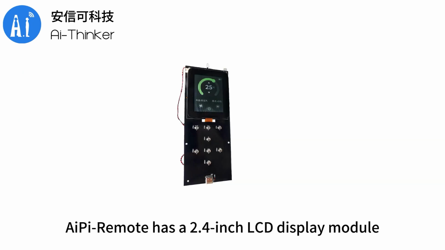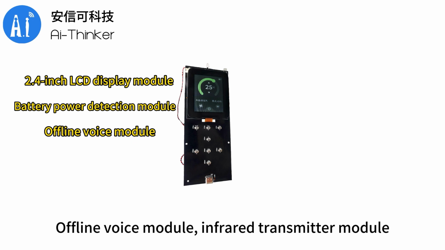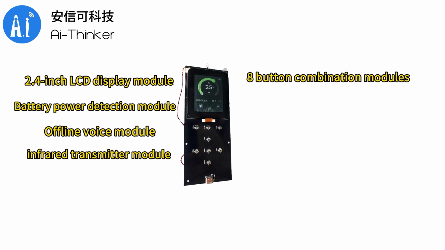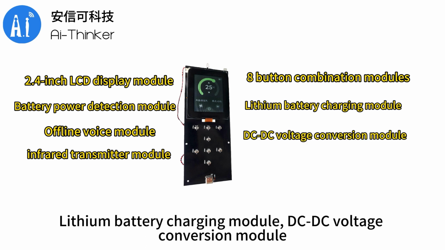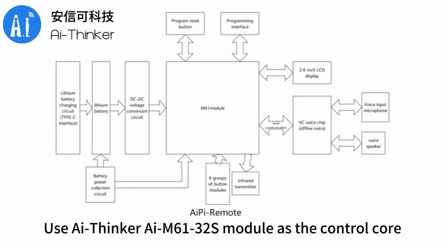AiPi Remote has a 2.4-inch LCD display module, battery power detection module, offline voice module, infrared transmitter module, 8-button combination modules, lithium battery charging module, DC-DC voltage conversion module. AiPi Remote uses the AI Thinker AI M61-32S module as the control core.